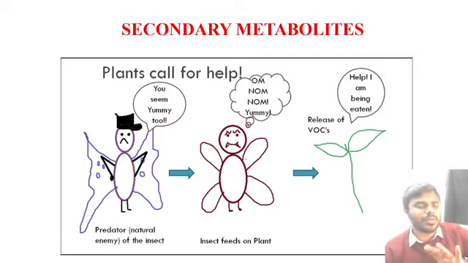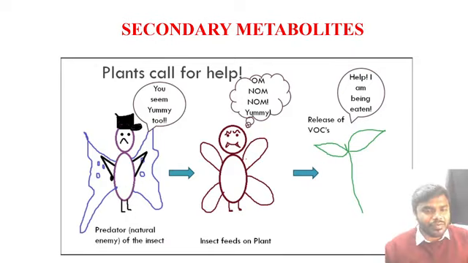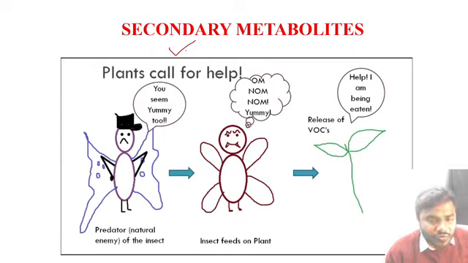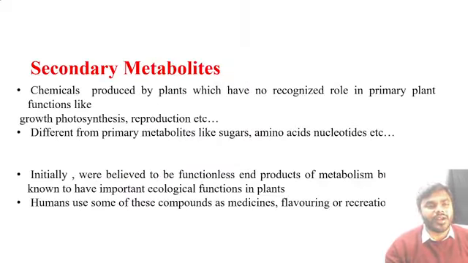Whether the secondary metabolites are present or absent in the plant body, it doesn't matter. Plant will grow very well. Then why do we require secondary metabolites in the plant body? Of course, they act as defense substances whenever the plant is attacked by herbivores or pathogens. Please do not forget the point at all.